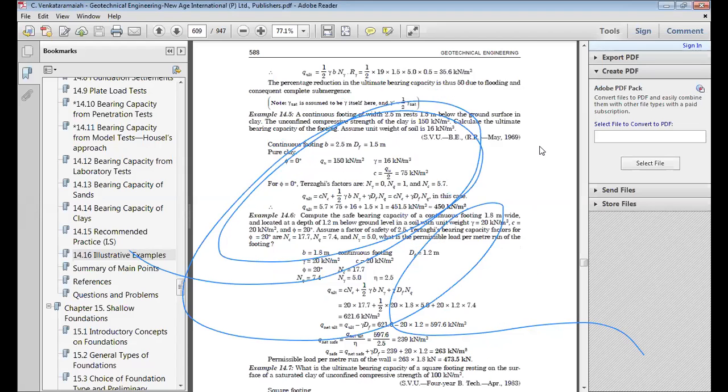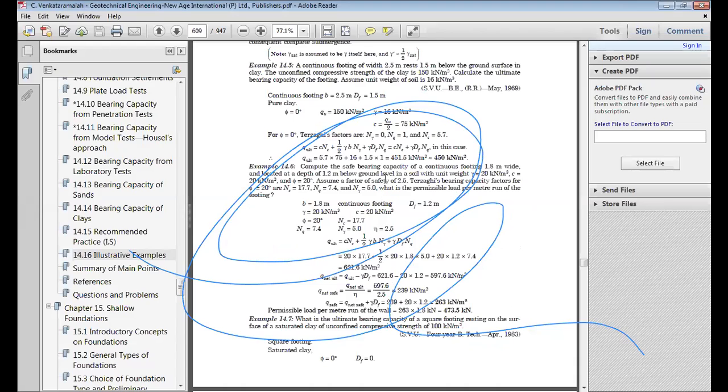You can use the formula given in the Terzaghi case, and using that you can get the values of NC, NQ and N gamma. Now qu will be equal to C NC plus gamma D NQ plus half gamma B N gamma, and when you put in the values, this will be 451 kilonewton per meter square.